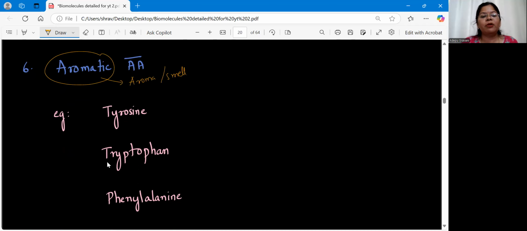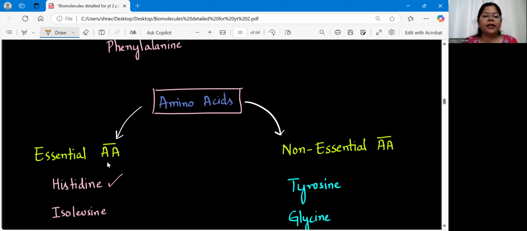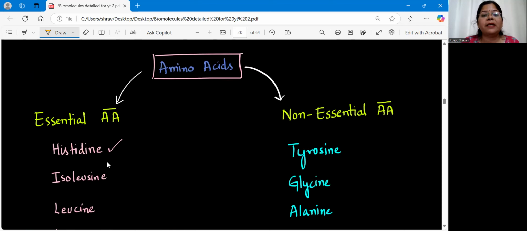And aromatic amino acids, we have three, again, very, very important: tyrosine, tryptophan, and phenylalanine. Clear? Next, amino acids can again be classified into two types based on whether they are synthesized in our body or not. See, I said we have 20 amino acids in our body, isn't it? There are 20 amino acids in our body which are involved in synthesizing all kinds of proteins, whatever we have.